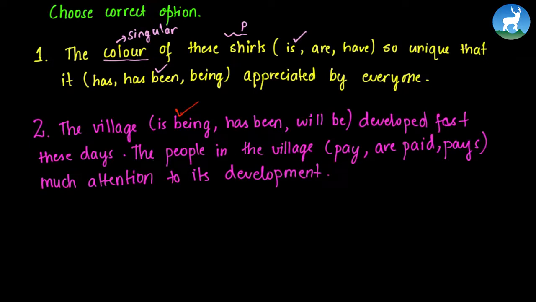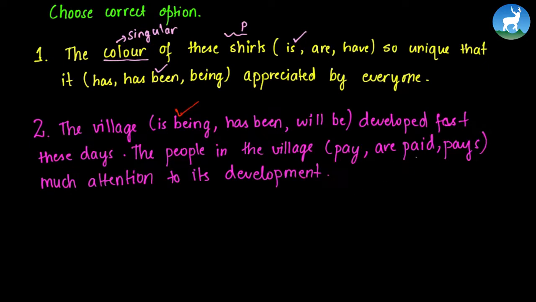The people in the village are paid or pays much attention to its development. So people in this village, if we use "are," we need to have "paying." People in this village are paying more attention. So that would make good sense. If we are using "are" in this sentence, there must be verb plus "ing" form. The people in this village are paying much attention to its development would make correct sense.